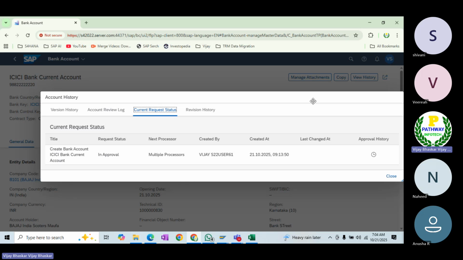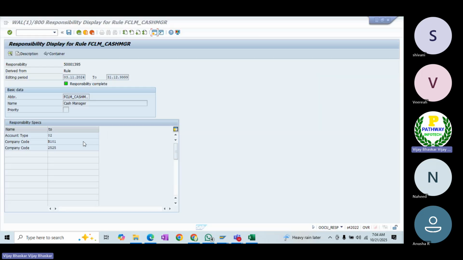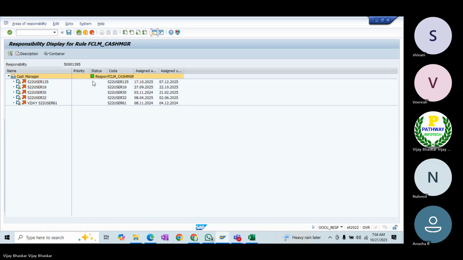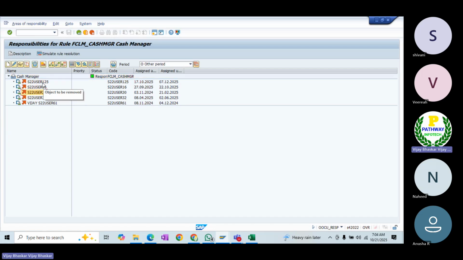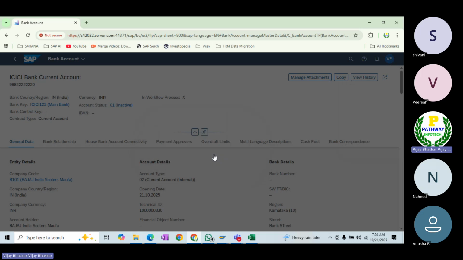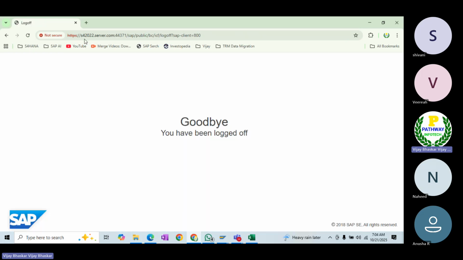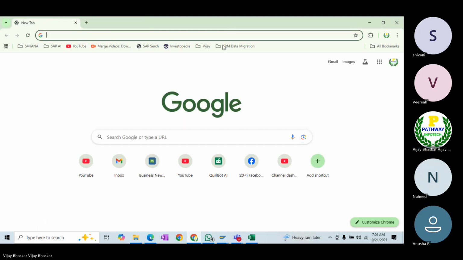Who is the person that needs to approve? As I have already shown here, these are the persons who are eligible for approval. So I need to use any one of these user IDs in order to approve the bank account. Now in front of you, I'm just logging out here, sign out. Let me go here. I'll take any one of the other user IDs. I just logged off here. Let me take the new user ID.